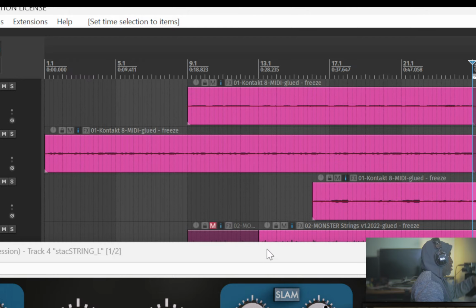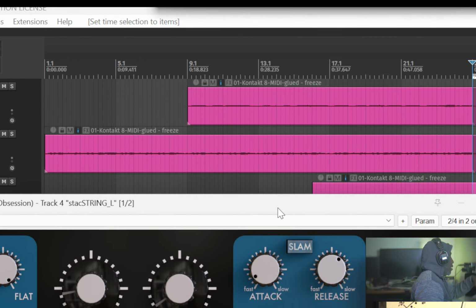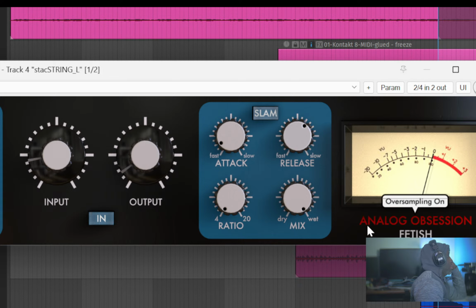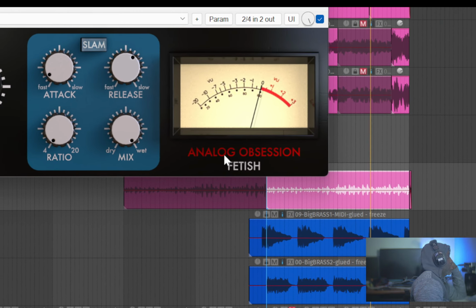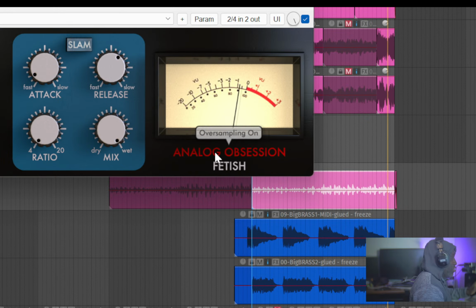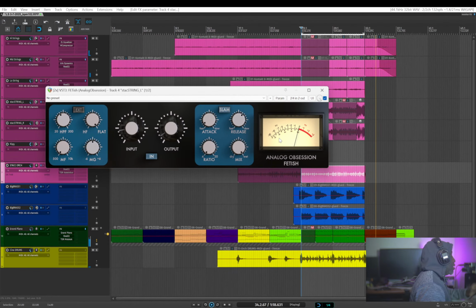So next we're going to look at the LA2A. This one is pretty straightforward, Mac and PC compatible. It is resizable. This one does have oversampling. So if you hit the Analog Obsession badge right here, you notice it says oversampling turned on. So yeah, that's that.